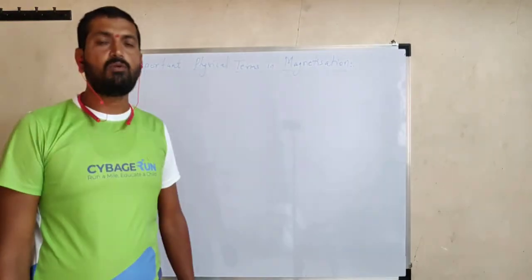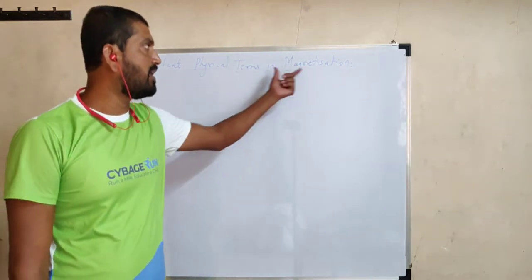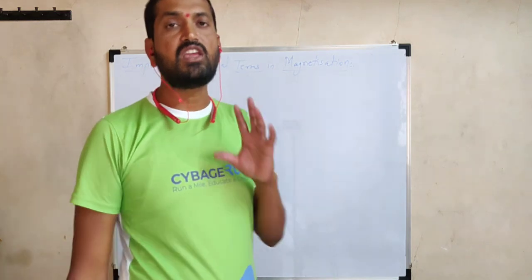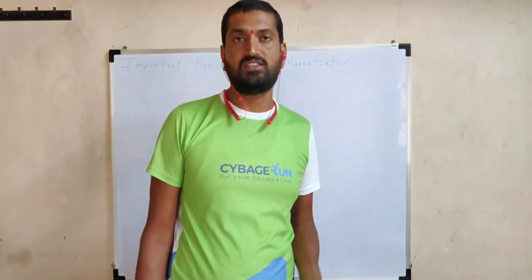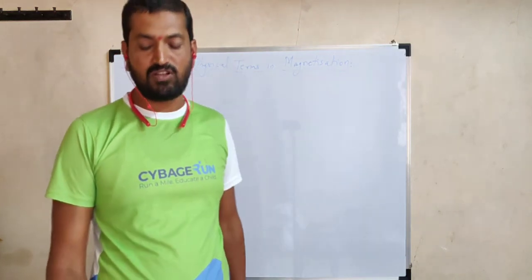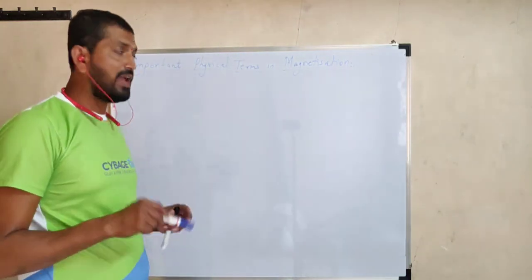Let us consider some of the important physical terms in magnetization. We know that magnetization is a process by which a given material can be magnetized. Can be magnetized, what does it mean? A certain dipole moment is developed. We know the procedure to magnetize a material.